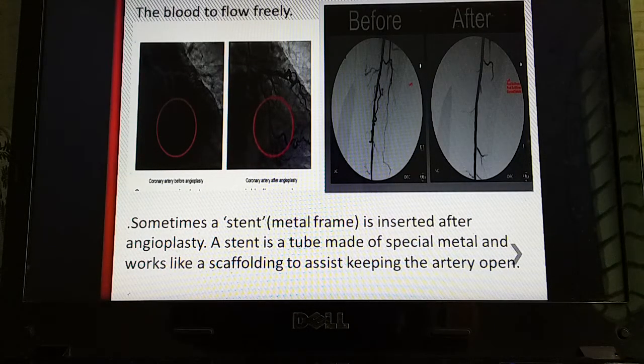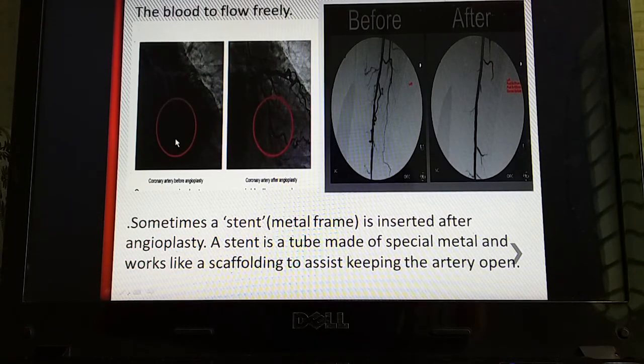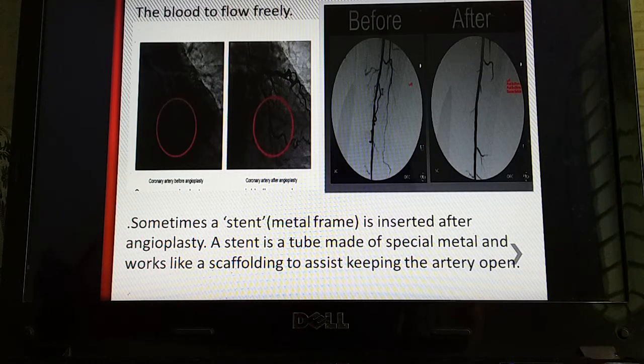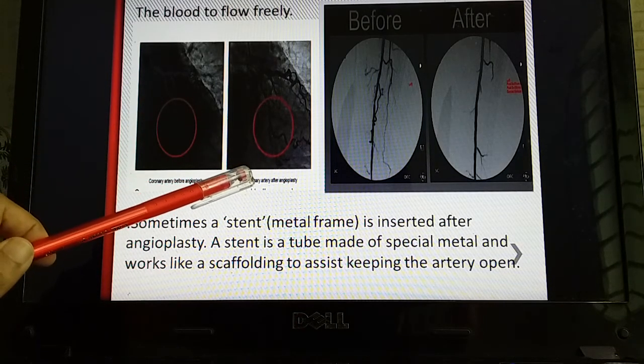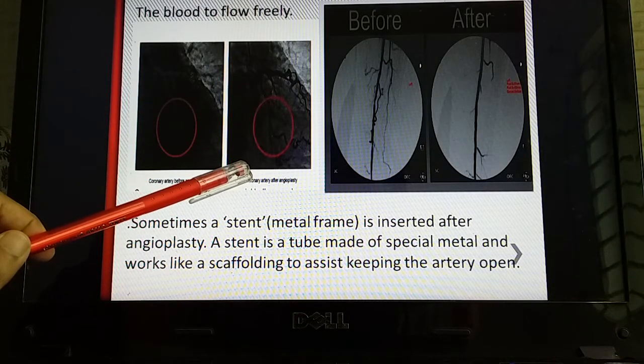If we just look at the pictures here or overview the diagrams here, this is just before an angioplasty. This is the former image before angioplasty, and this is the after image of an angioplasty. And there are two images here. This is the after image of angioplasty.